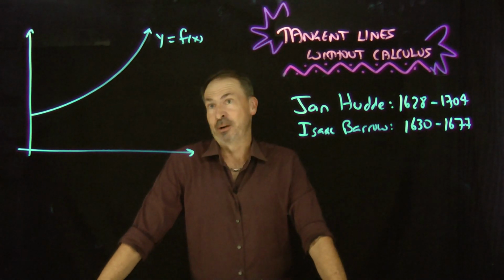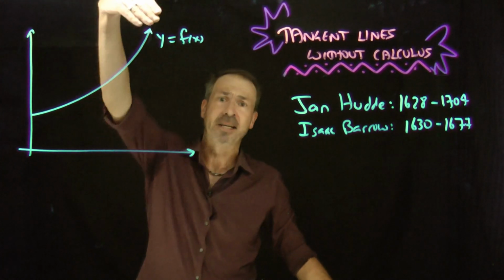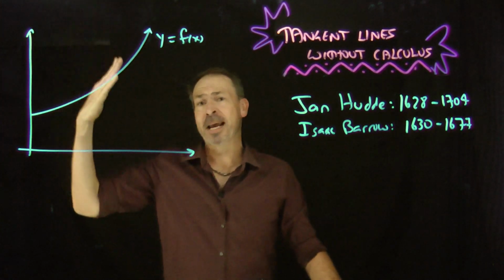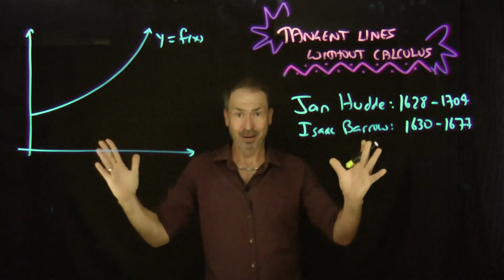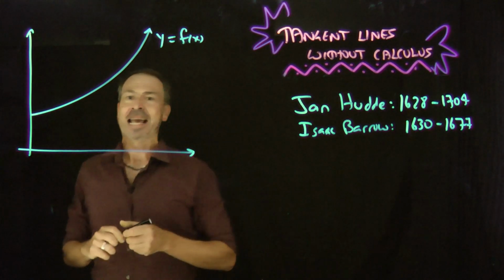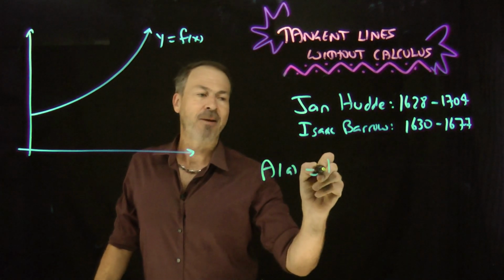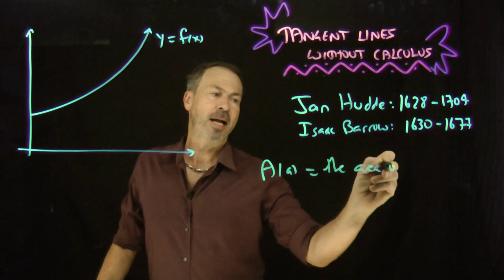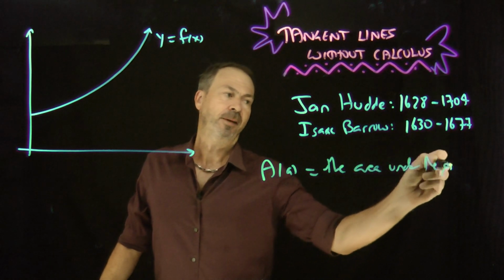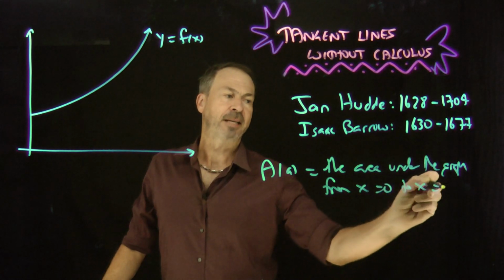Now, he was actually considering graphs like this. He said, suppose I've got a nice function that's positive and increasing. And for some reason, he was playing with areas under this graph. Areas under the graph. This was in the air at the time. So he said, okay, I'm going to define the area function as follows. I'm going to let A of a be the area under the graph from x equals 0 to x equals a.